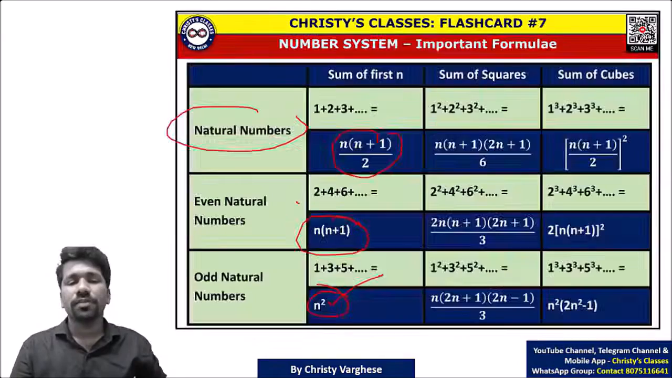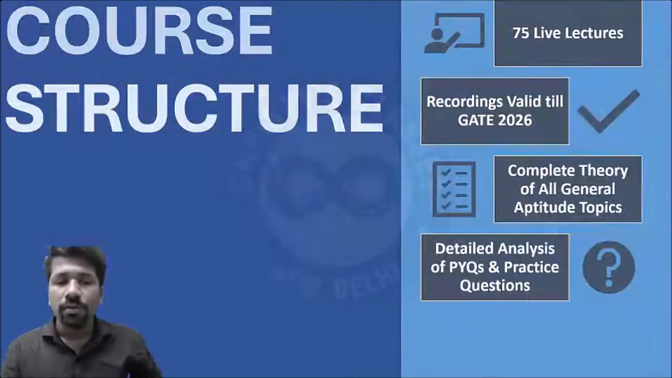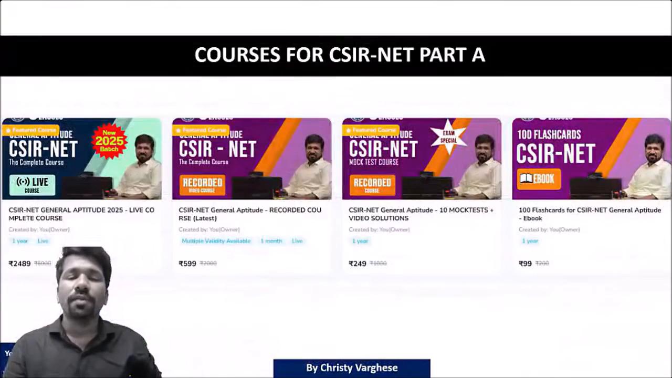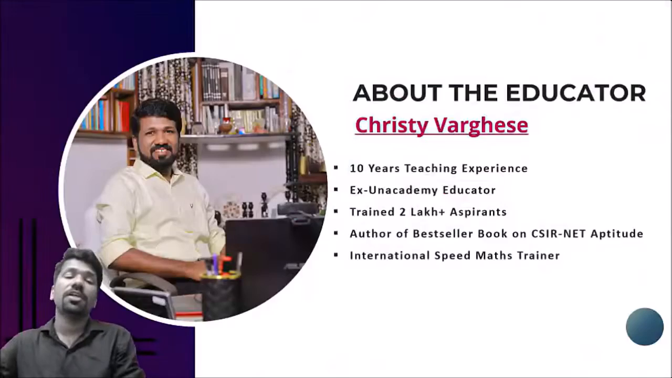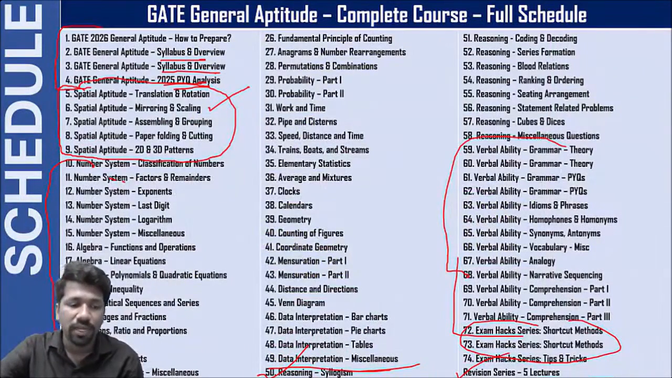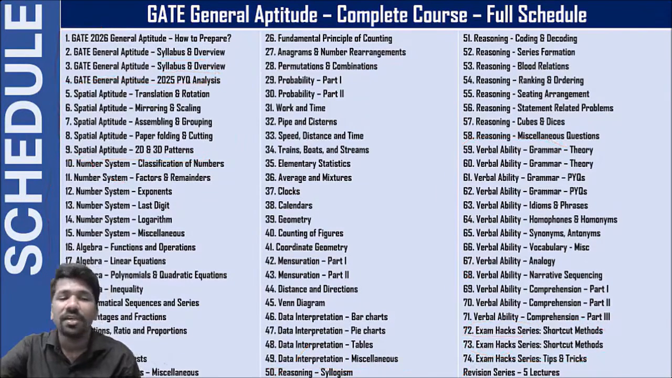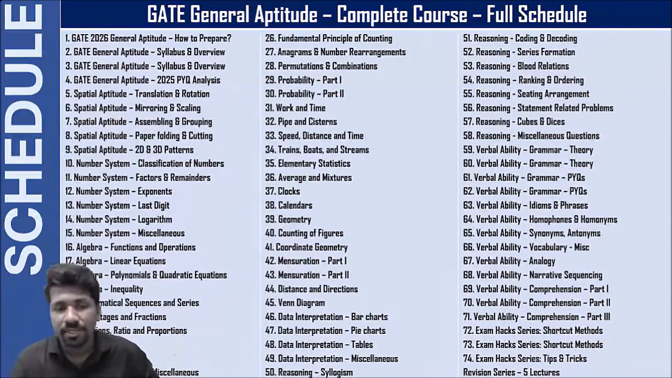March 1st onwards, we'll be starting each topic, which I have shown you now. We'll be starting with spatial aptitude topics this time, because in the GATE exam, spatial aptitude is special. It was introduced in the GATE exam just 5 years back. Before that, spatial aptitude was not separately defined in the syllabus. Sometimes, very rarely, they were asking questions, but very few.